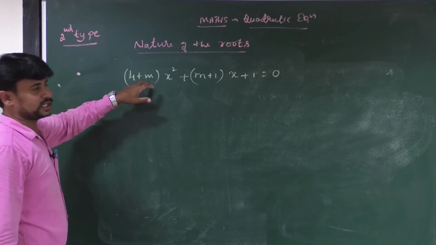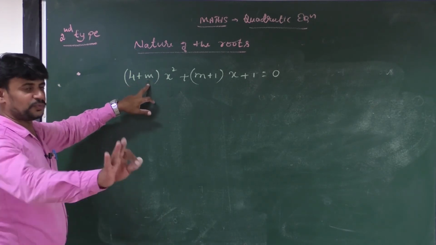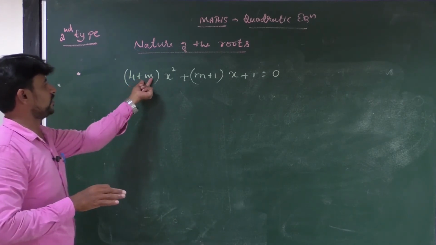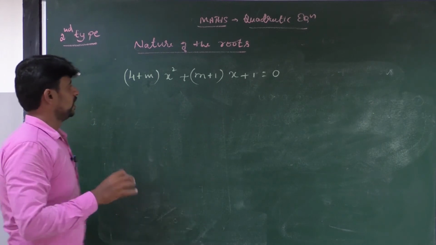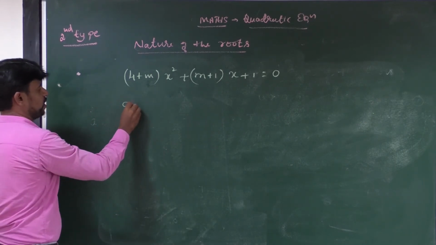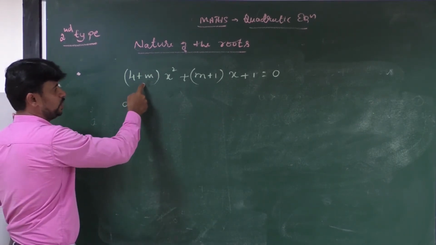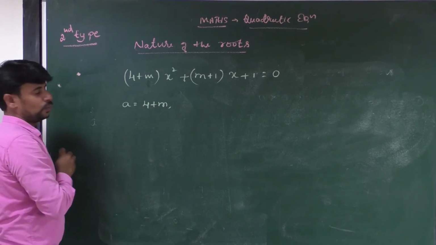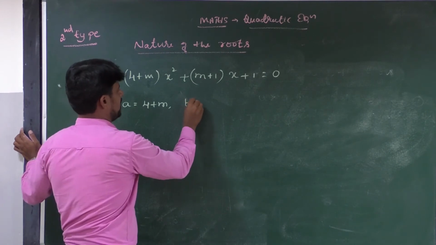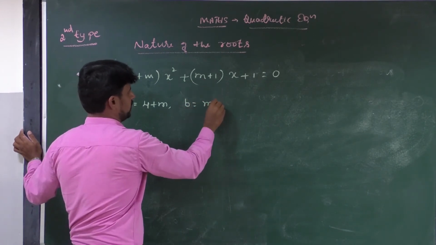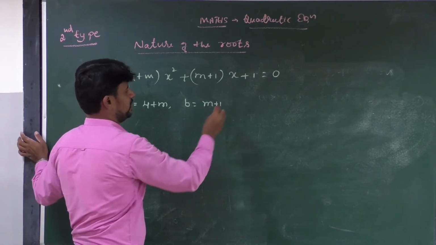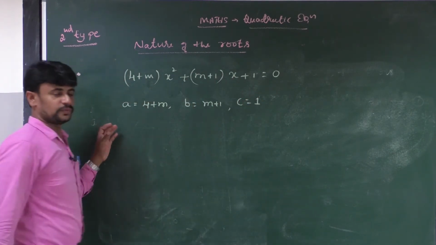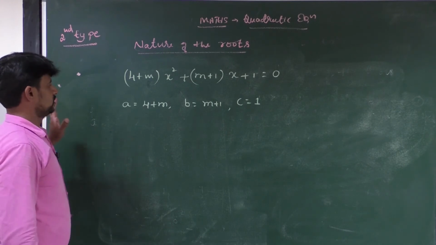Okay, look at the board. How can you find? You have to follow the same method. If you follow the same method, then you can easily get the value of m. Okay, what is the value of a? First you have to find the value of a. Here the value of a is 4 plus m. What is the value of b? B value is m plus 1 and c value is 1. Okay, you have to follow the same procedure, that's all.